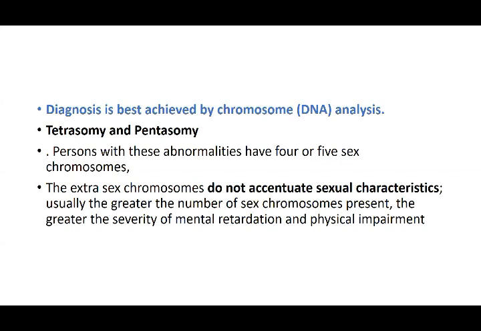Then we have tetrasomy and pentasomy. These are persons with abnormalities of 4 or 5 sex chromosomes. Tetra is 4 and penta is 5, so you can have more than that. The extra sex chromosomes do not actually accentuate sexual characteristics. They do not show you the features of the sex. Usually, the greater the number of sex chromosomes present, the greater is the severity of mental retardation and physical impairment. So tetrasomy and pentasomy can be there.